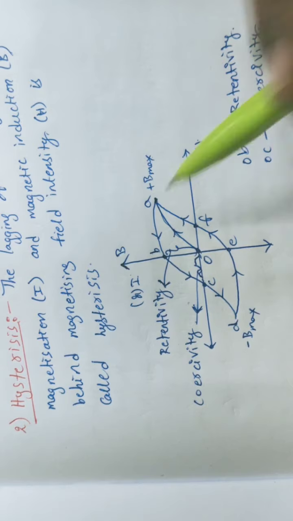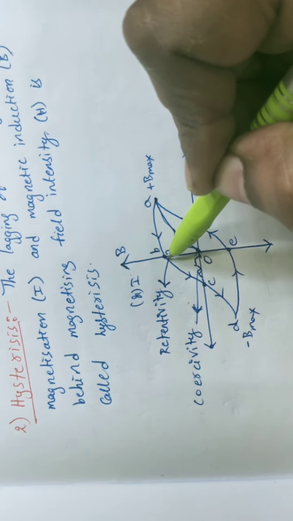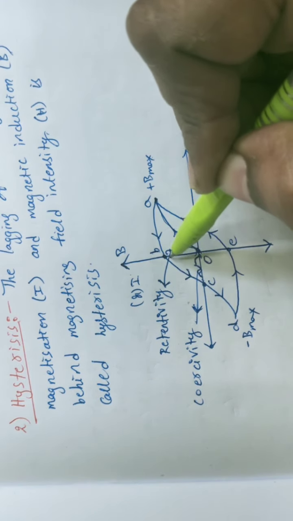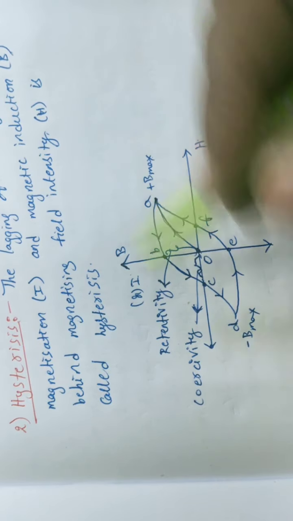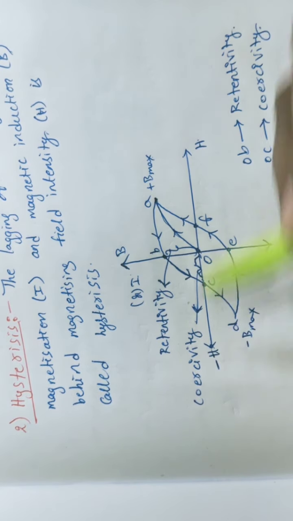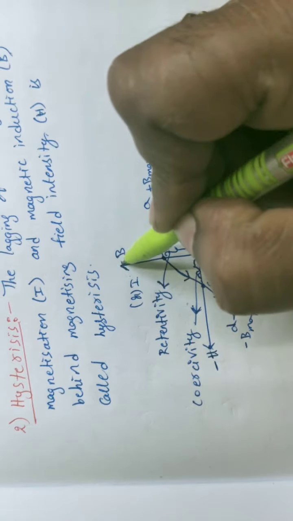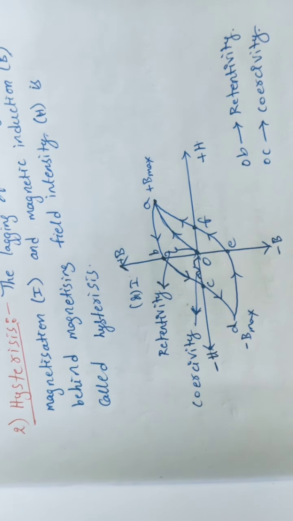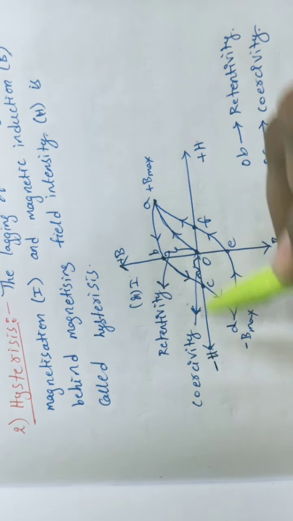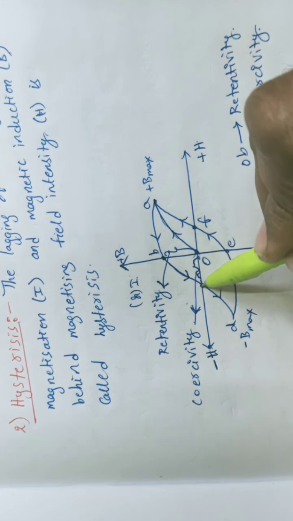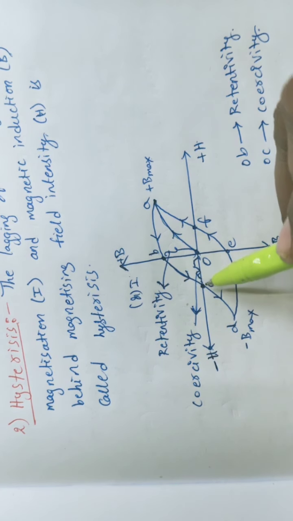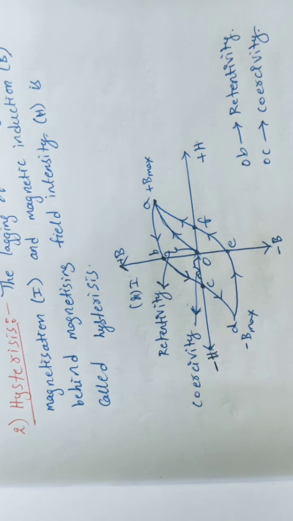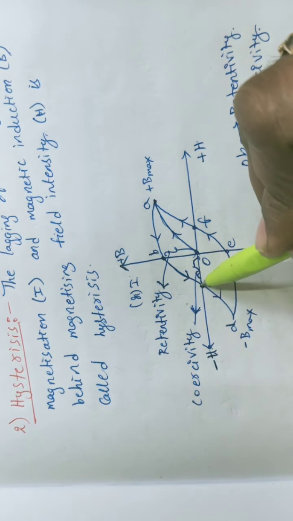Further, if you reduce H in the negative direction, or we go into minus H conditions, here I am representing minus H, this is plus H, this is plus B, this is minus B. So in the negative H direction, at one more point C, what happens here? Here the H value is a negative value, but in this situation I becomes 0.